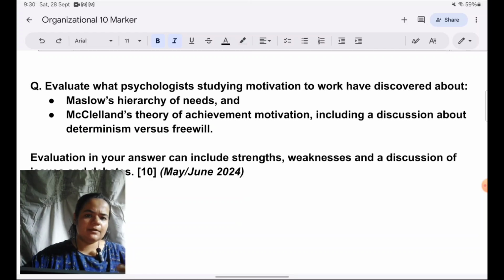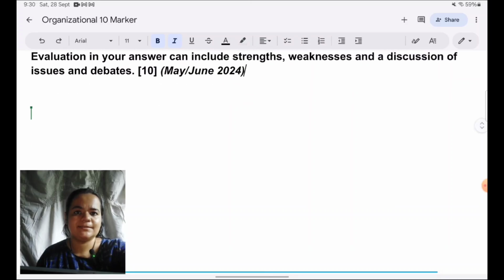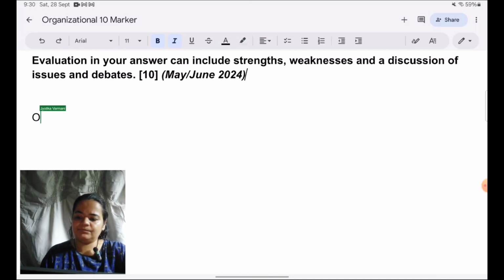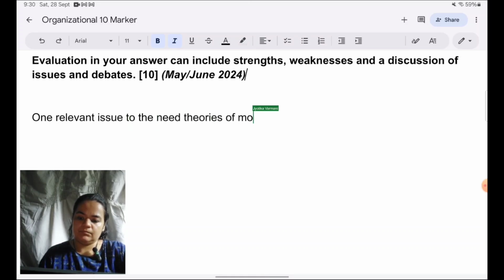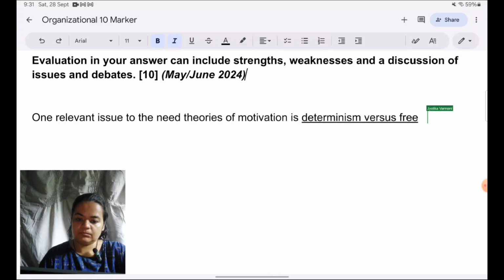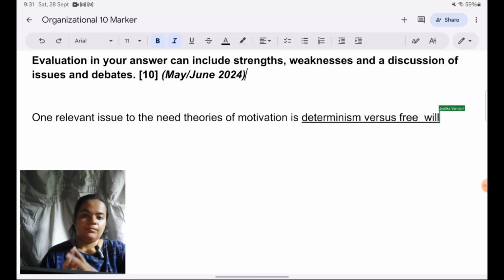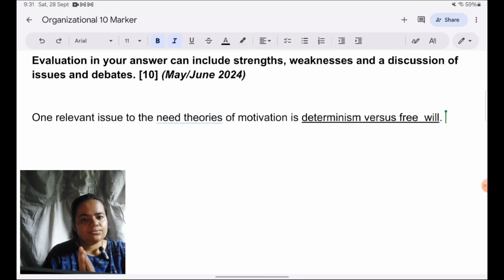So how we can begin, like a good opening for any paragraph is, one relevant issue to the need theories of motivation is determinism versus free will. Okay, let me take the theories one by one.